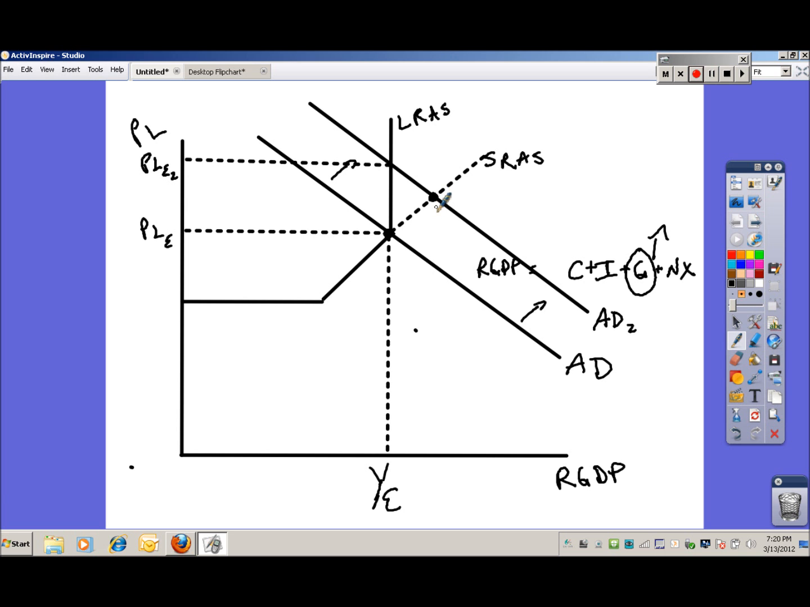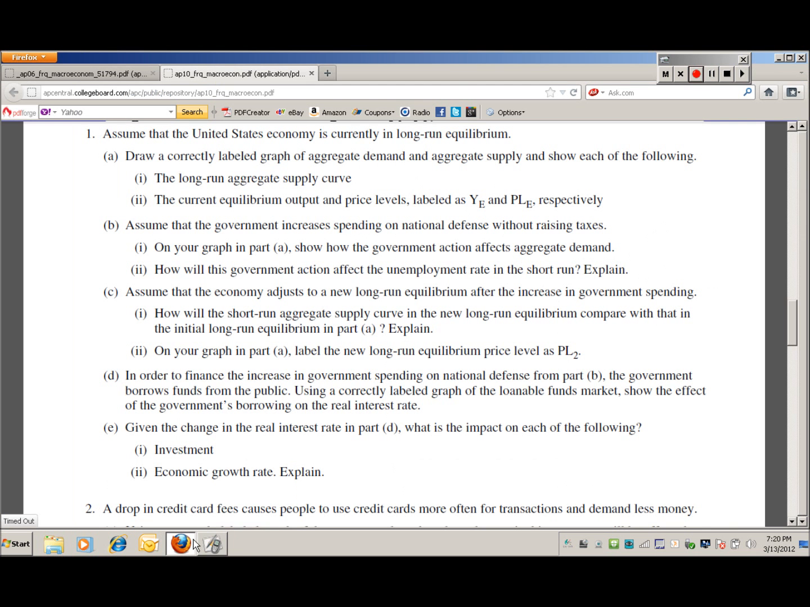Okay. So let's get back to the question. Remember, I said earlier we could do Part A, Part B, and Part C.